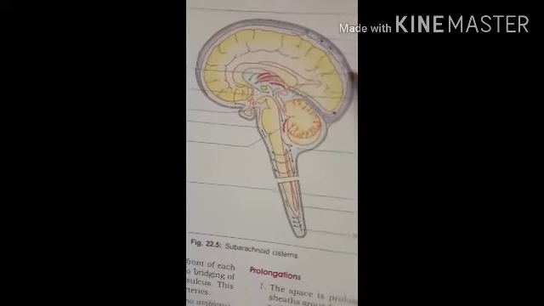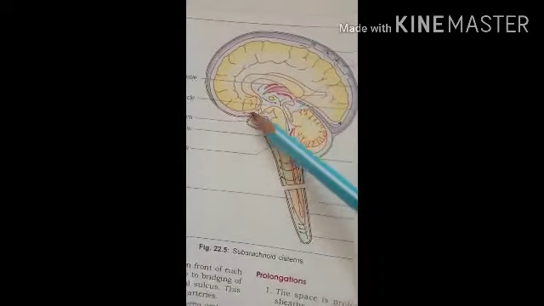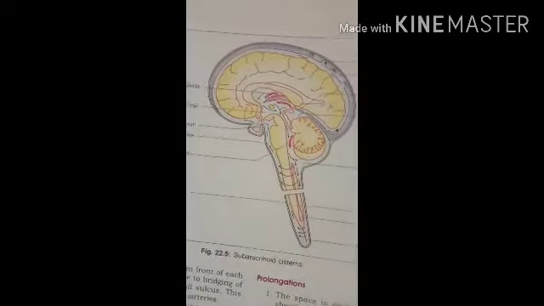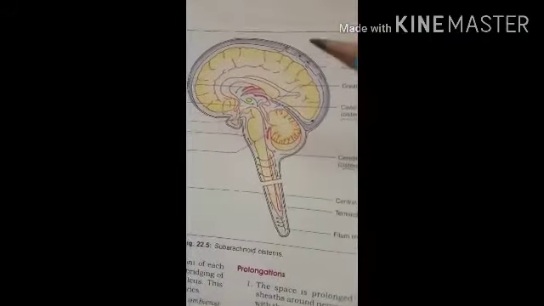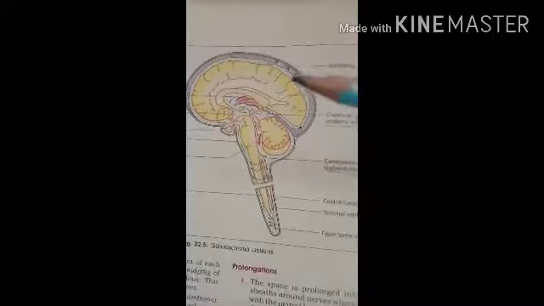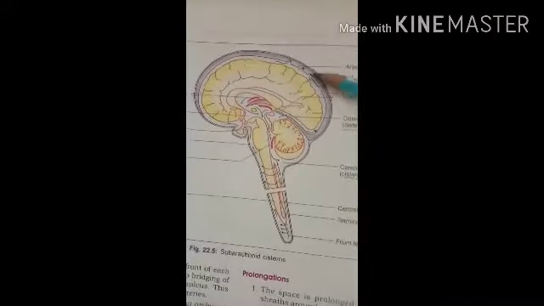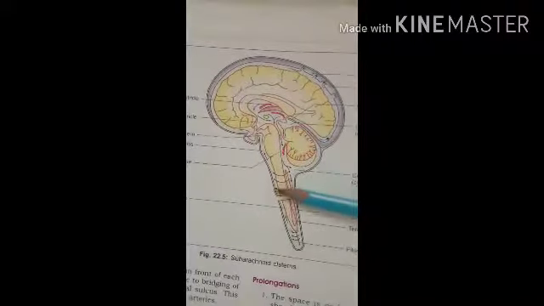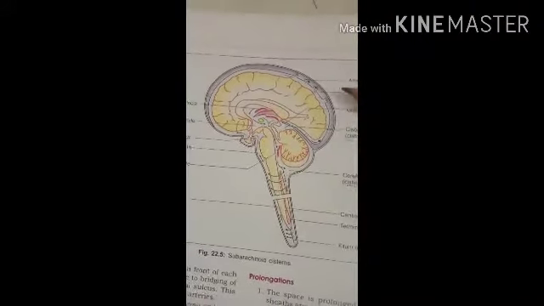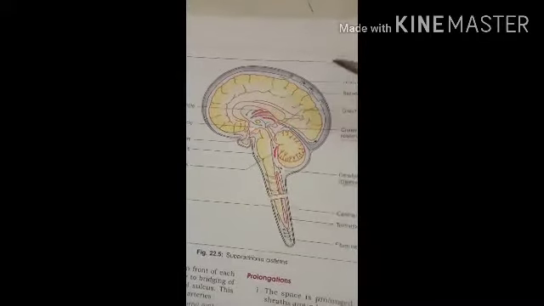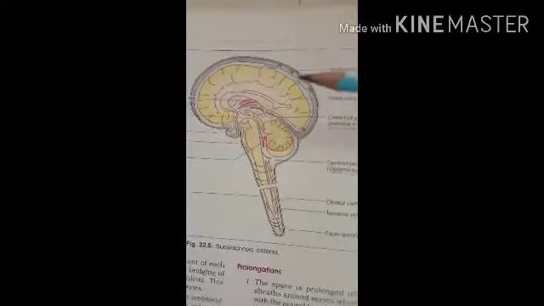So here you can see that the CSF is present, that is the subarachnoid space, and it is separate from the dura mater by the subdural space. Then the subarachnoid space should be filled with the CSF. In this diagram you can see the total CSF, the watery fluid, that should be present. Okay? And it contains larger arteries and veins.